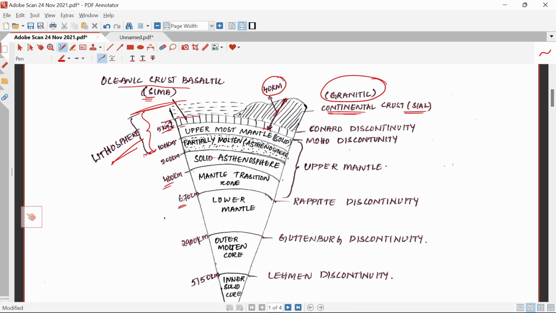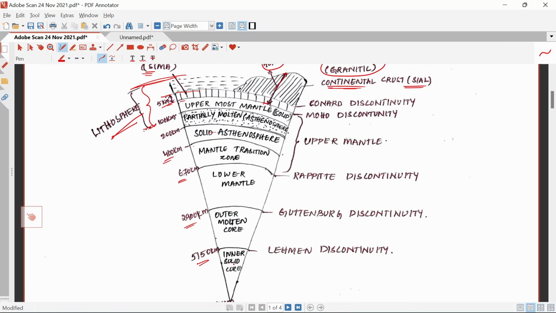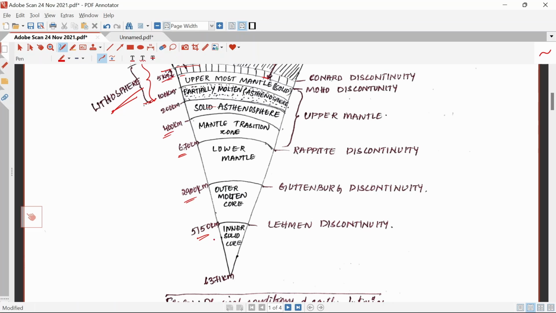The lower mantle zone is 670 to 2900 kilometers. The outer molten core is around 2900 to 5150, and the inner solid core is around 5150 to 6371 kilometers.